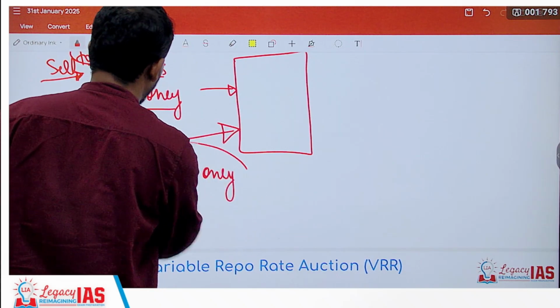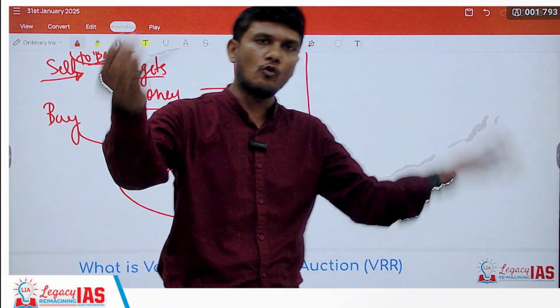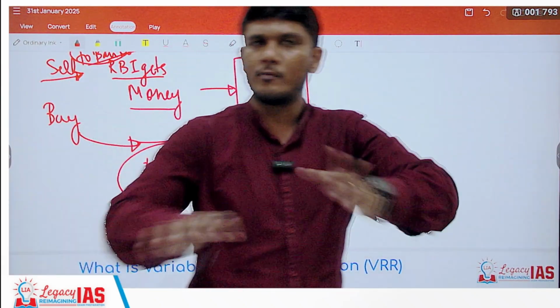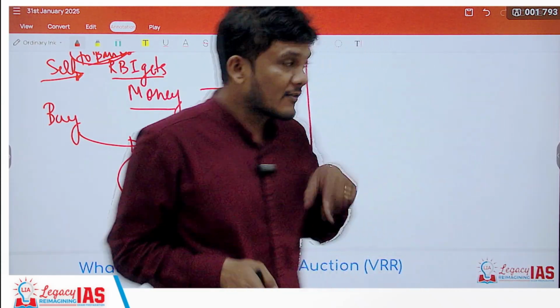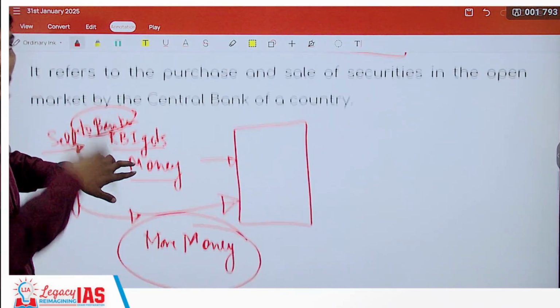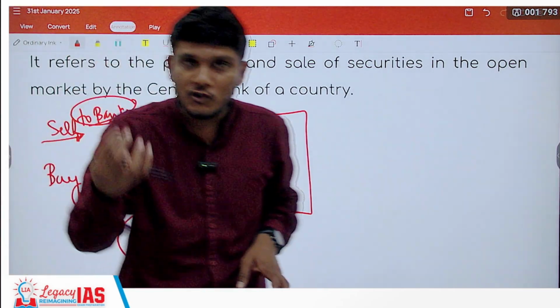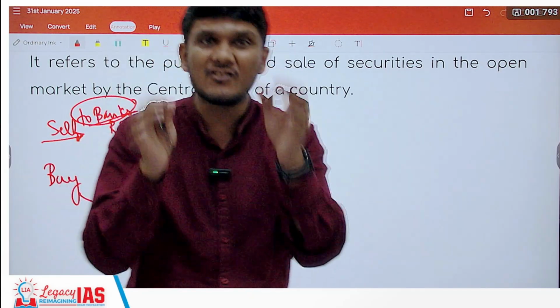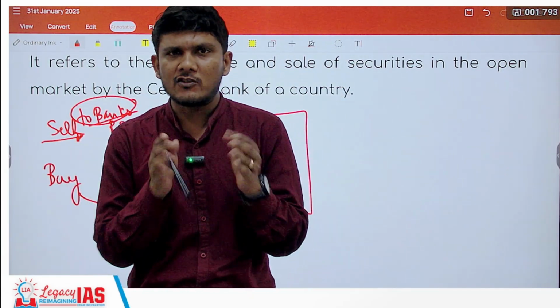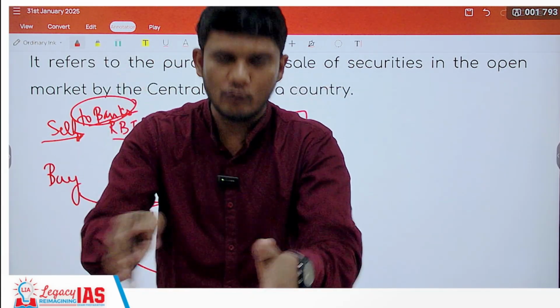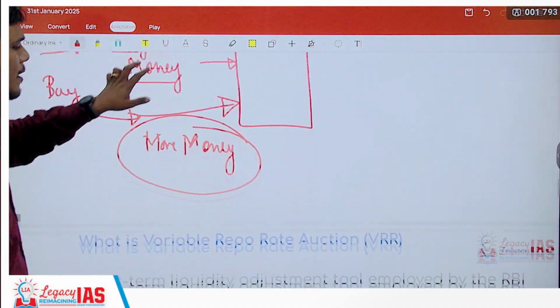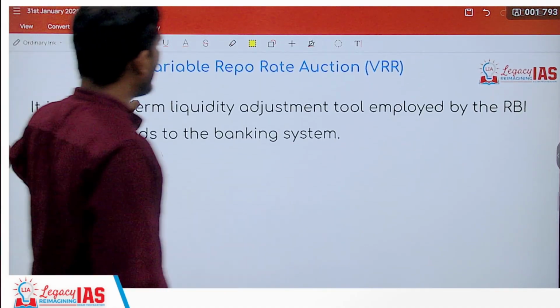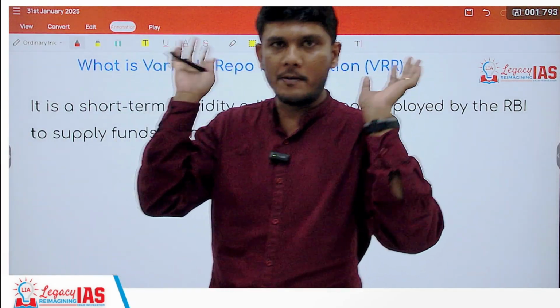More money with the banks means more money to give loans to all of us, to business people, to consumers, to everyone. So what is the RBI doing? We saw RBI is going to purchase the government securities through open market operation worth 60,000 crore rupees. That means 60,000 crore rupees are going to be infused in the market through the open market operation. I hope this step is clear and how it is going to impact is clear.